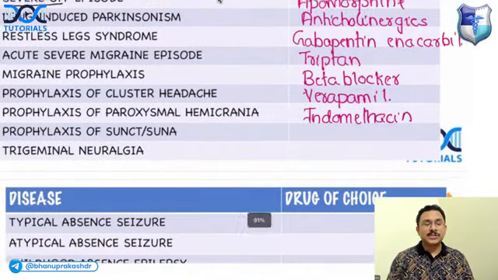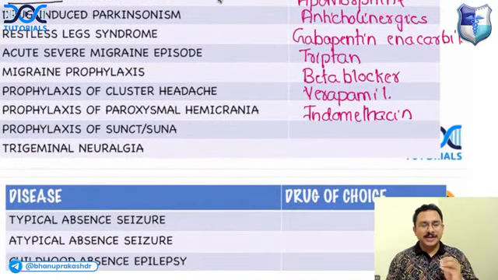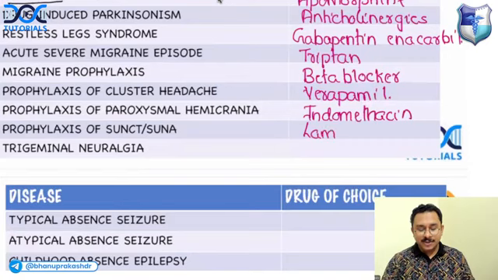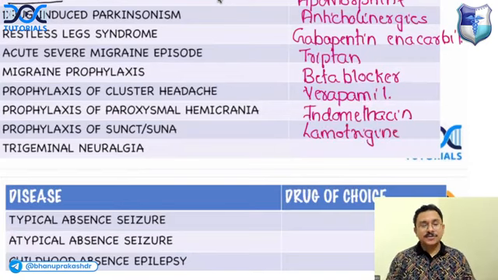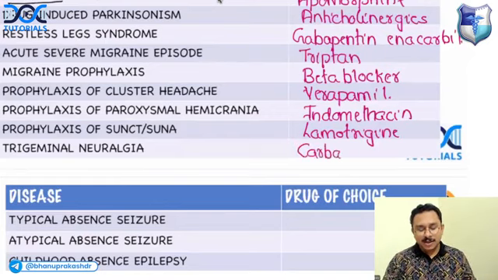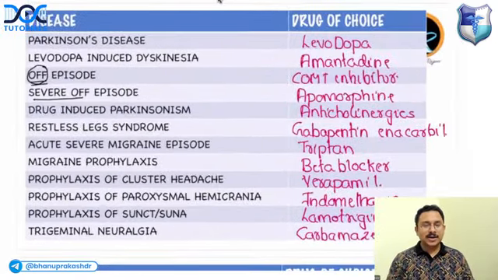The drug of choice for prophylaxis of SUNCT/SUNA, answer lamotrigine. Drug of choice for prophylaxis of trigeminal neuralgia is the sodium channel blocker carbamazepine. So these are some important disorders in neurology and the drug of choice.